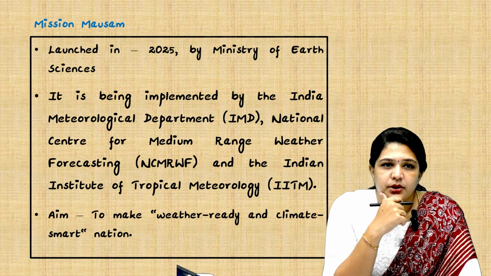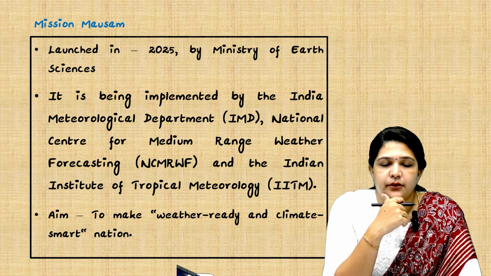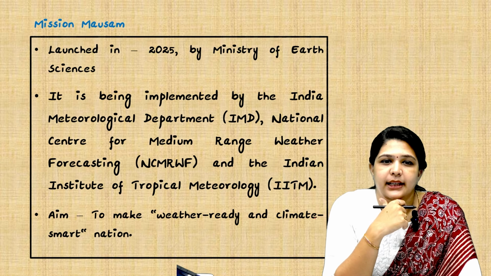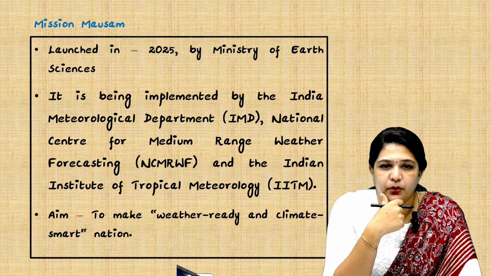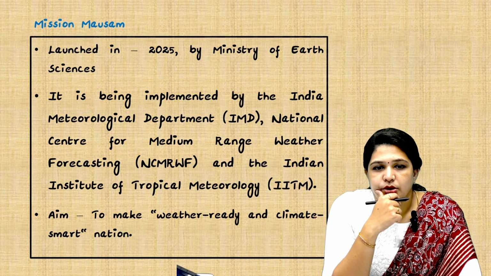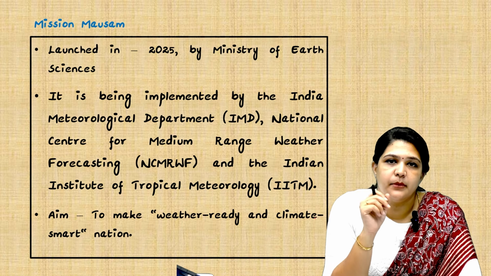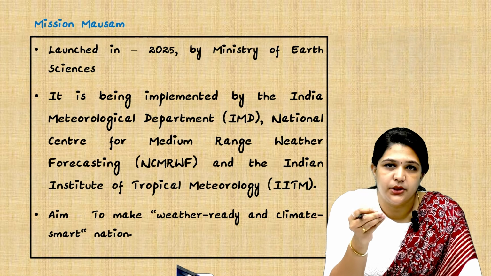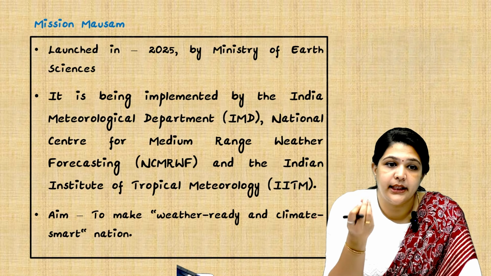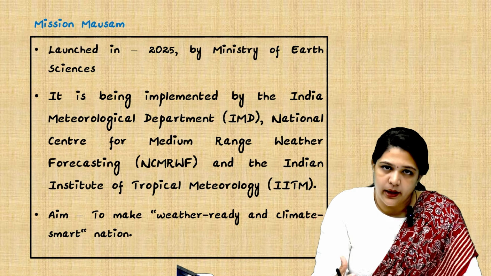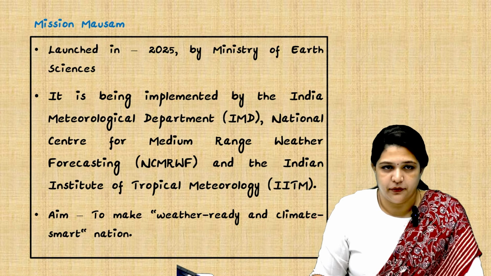Mission Mausam was launched in 2025 by the Ministry of Earth Sciences. It is implemented by the Indian Meteorological Department, the National Centre for Medium Range Weather Forecasting and the Indian Institute of Tropical Meteorology. This is to make a weather-ready and climate-smart nation. Mausam generally means weather. So this mission is to bring a weather-ready and climate-smart nation. This will help us predict many things and also avoid many tough situations.